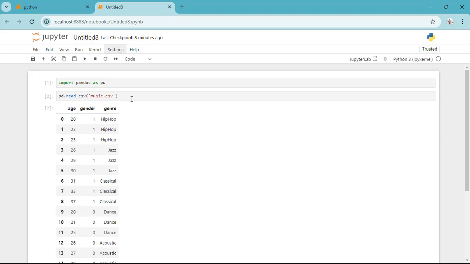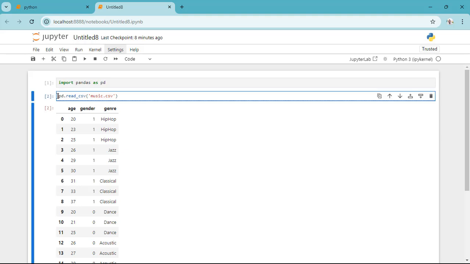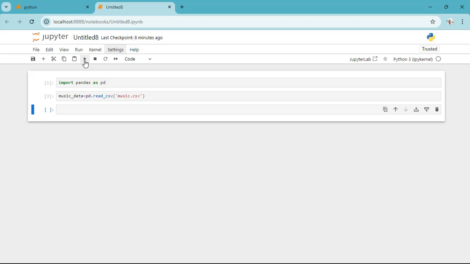Okay, so I want to give a variable name, so I'll call it music_data. So that's the variable name I'm going to assign it.